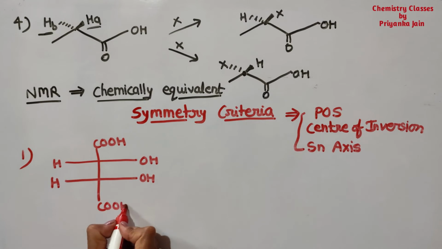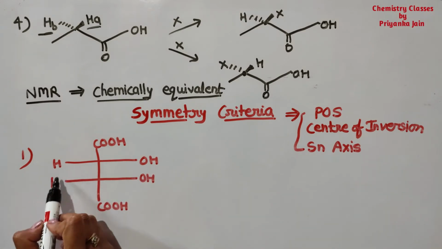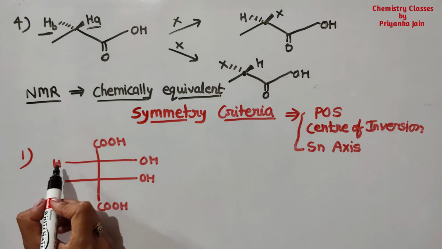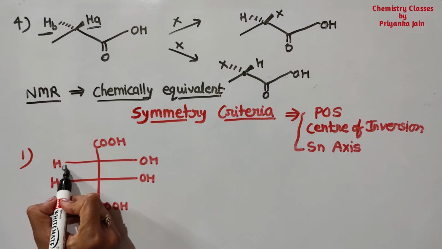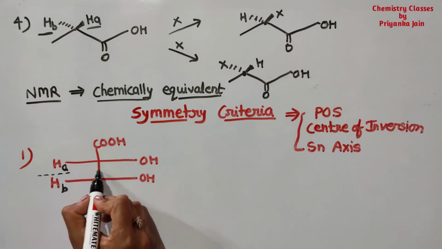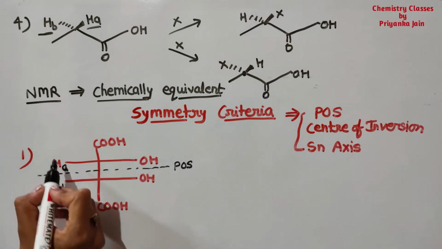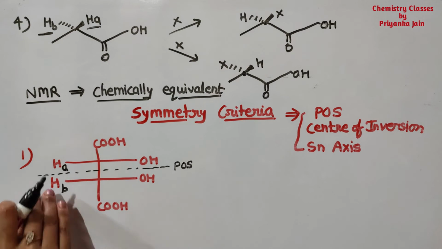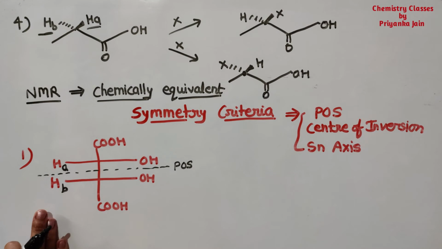Okay, now see this molecule. Here in this molecule you can see the two hydrogen atoms, and we have to identify whether they are chemically equivalent or not. It means whether they are enantiotopic or not. So I am naming them HA and HB, right? You do not need to replace them, you just have to see there is a plane of symmetry in this molecule. This is the plane of symmetry and we can reflect these two hydrogens by this plane of symmetry, right? So these two hydrogens are enantiotopic, right?